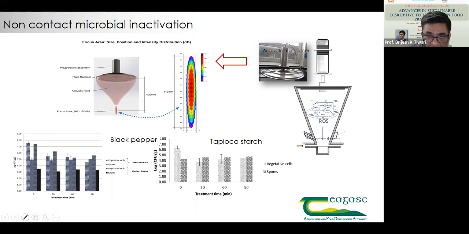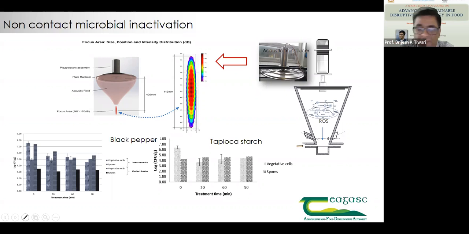Now, if you see the treatment time over here, 30 minutes or 90 minutes, or here 30 minutes, we are able to achieve 1 log reduction. But we are further able to reduce this time when we combine this with any other source, maybe with the plasma or with any other source. Here, a good example is peanuts, or any of those plantation crops, pepper or clove or any of those ingredients, when they're harvested at a physiological maturity.